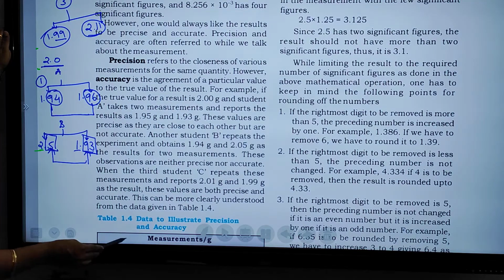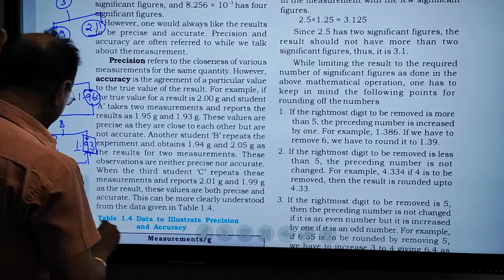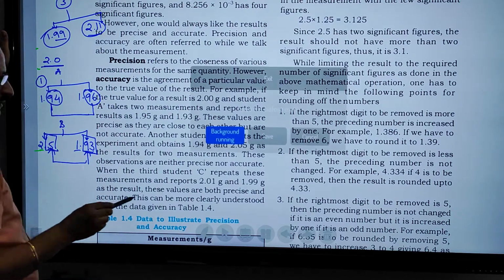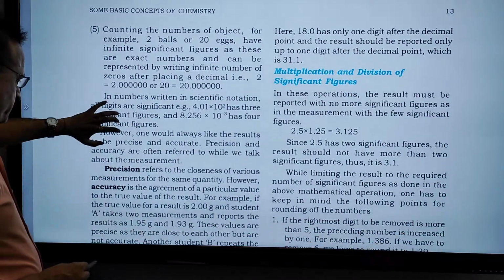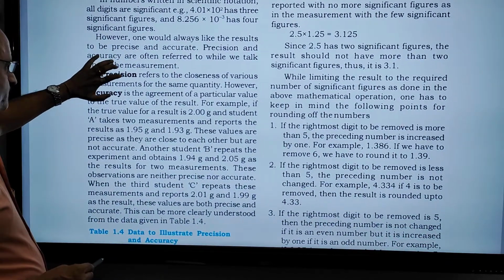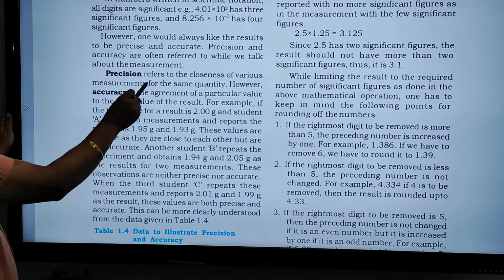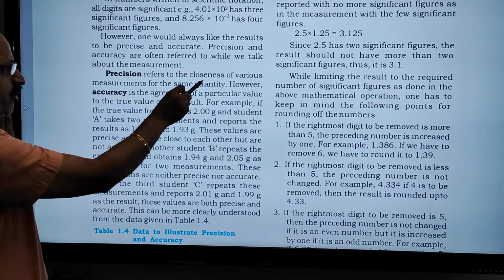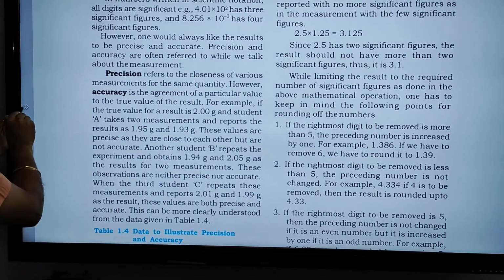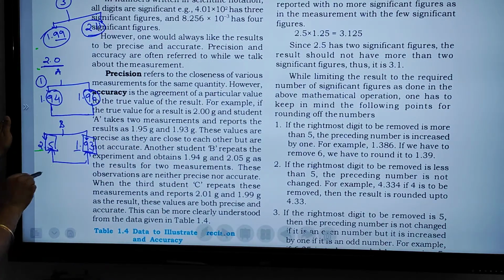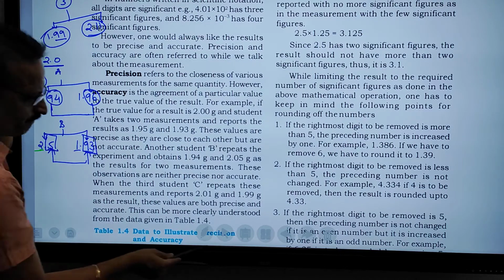Let's see what the example explains. This is my example. Now we follow the example of the textbook. Precision refers to the closeness of various measurements for the same quantity.